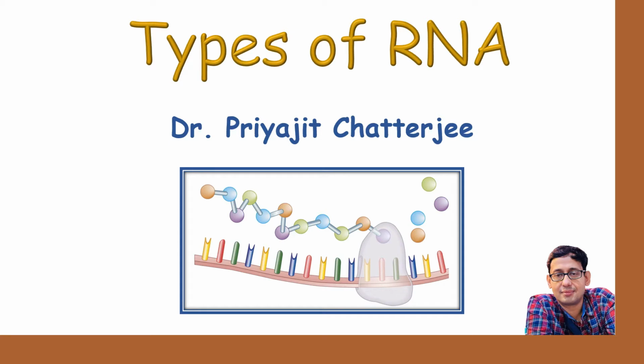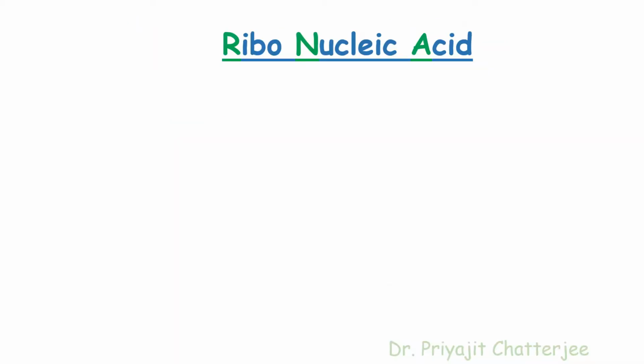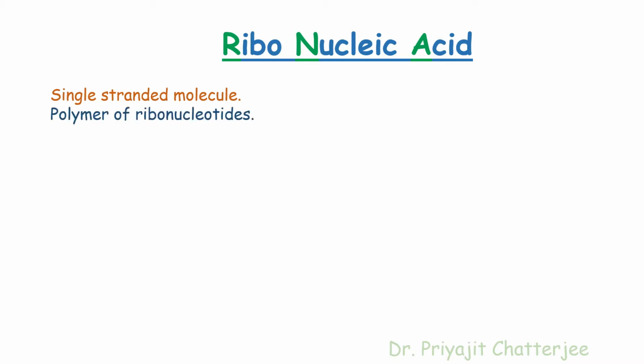Today we will discuss a very basic or fundamental topic of biological sciences, that is types of RNA. RNA is an abbreviation for ribonucleic acid. As compared to DNA, it is a single-stranded molecule. In some places, due to the complementarity of the bases, it appears like a double-stranded molecule.